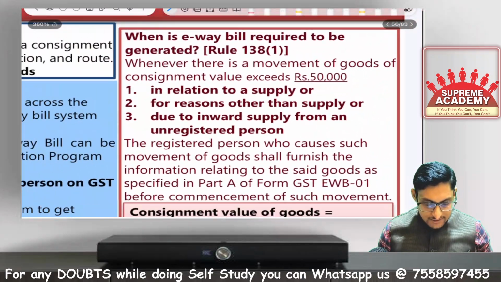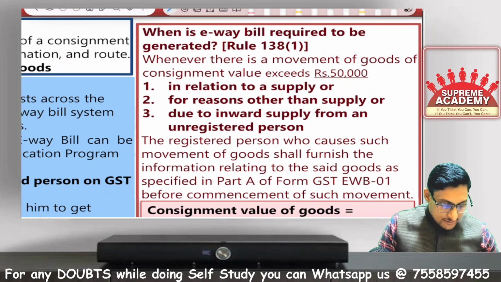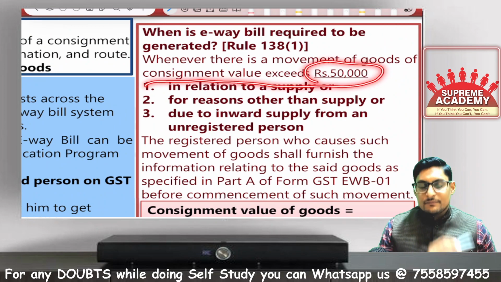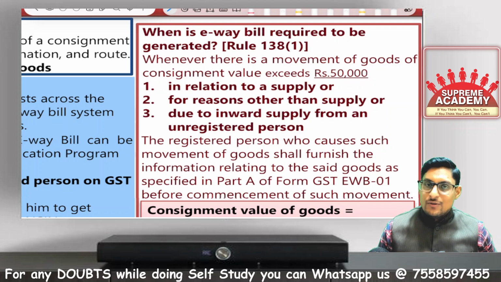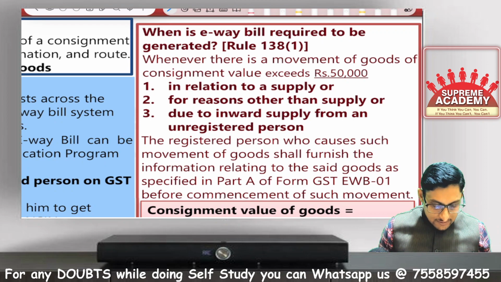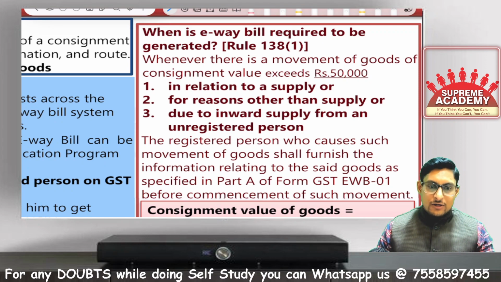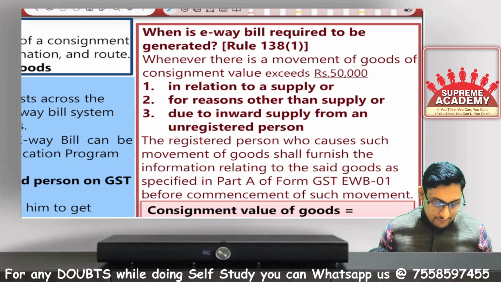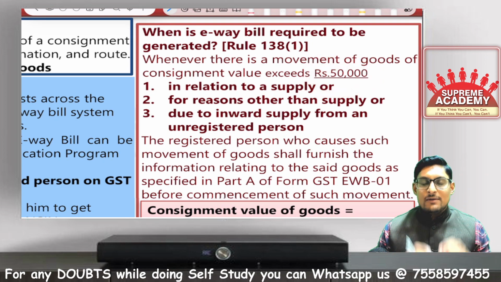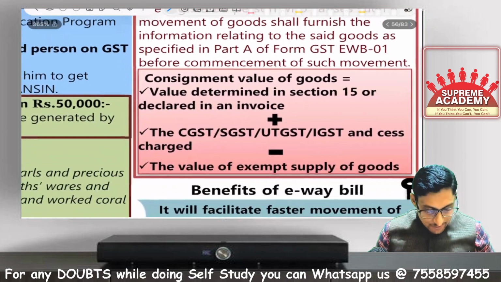Now, let us see when e-way bill is required to be generated. It is required to be generated when the consignment value exceeds 50,000, whatever may be the reason, either in relation to supply, or a reason other than supply, or inward supply from an unregistered person. Whatever may be the reason, if the consignment value exceeds 50,000, e-way bill will compulsorily be required to be generated. So what is this consignment value?